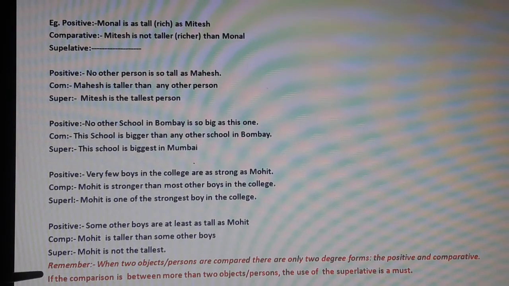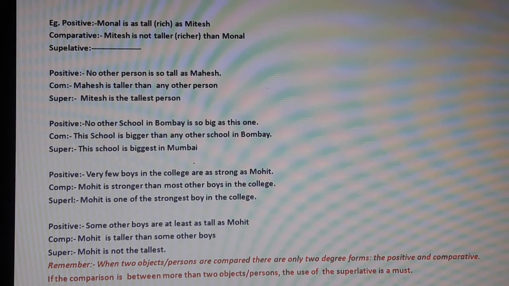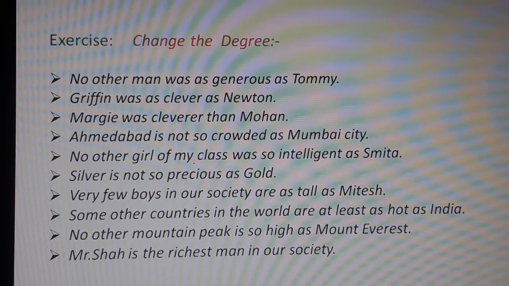Remember, when two objects or persons are compared, there are only two degree forms, positive and comparative, as in the first example I have given. But if the comparison is between more than two objects or persons, the use of the superlative is a must. And here is your exercise. Again, ten sentences I have given you here.